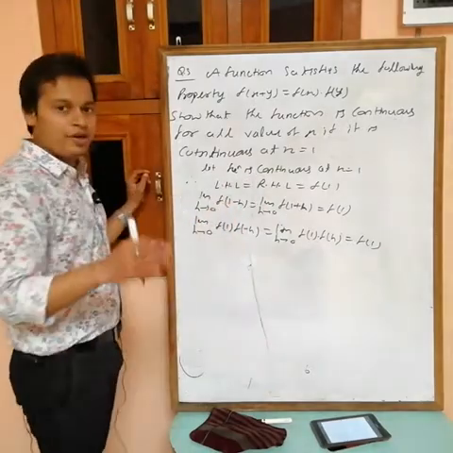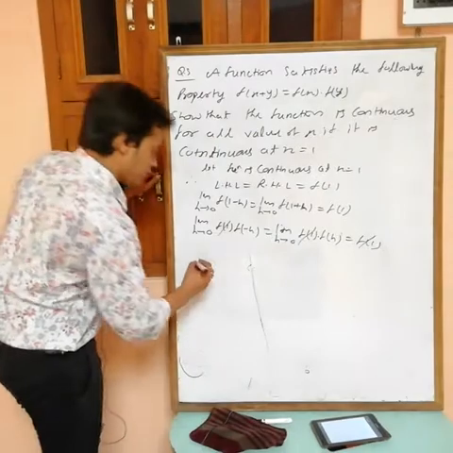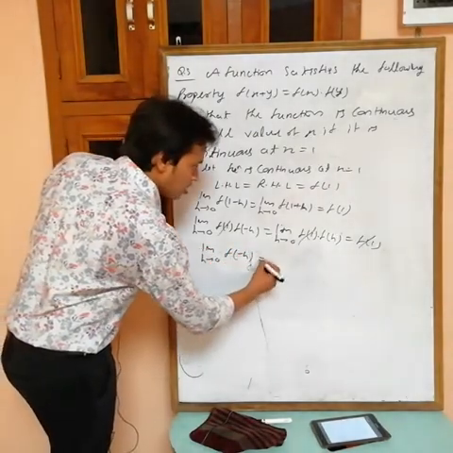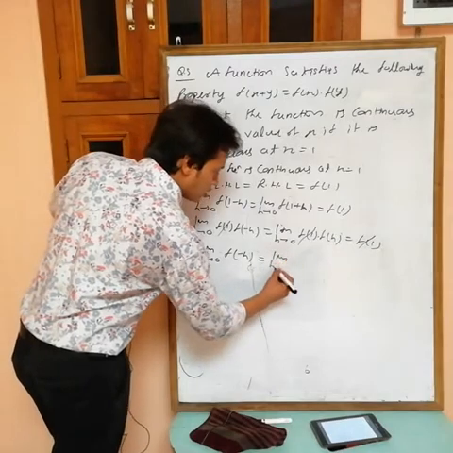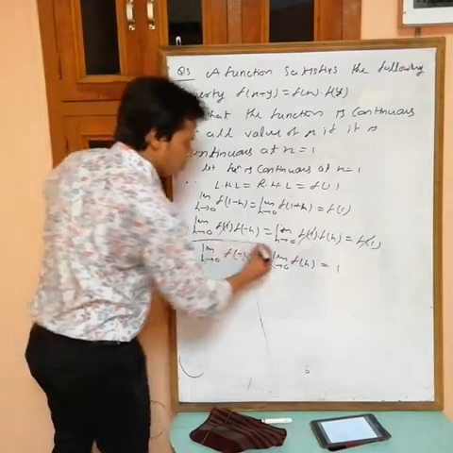Now see, in every term we have f(1), so f(1) cancels out. So what we are getting? Limit h tending to 0 f(minus h) equals limit h tending to 0 f(h) equals 1.